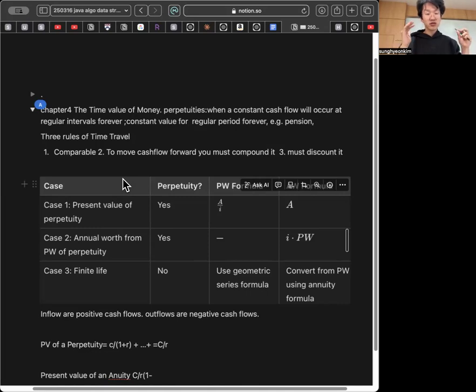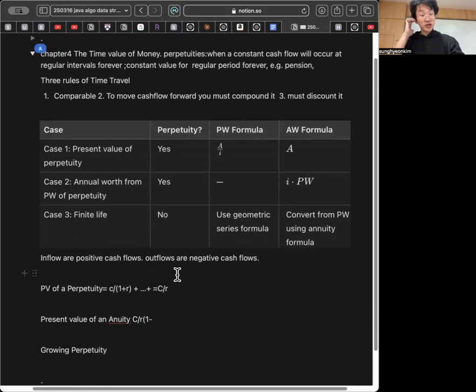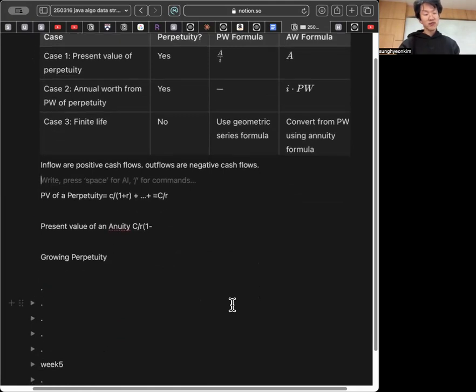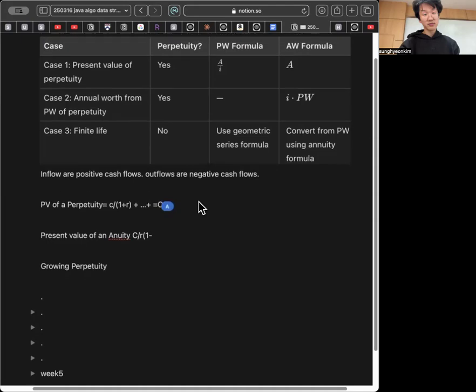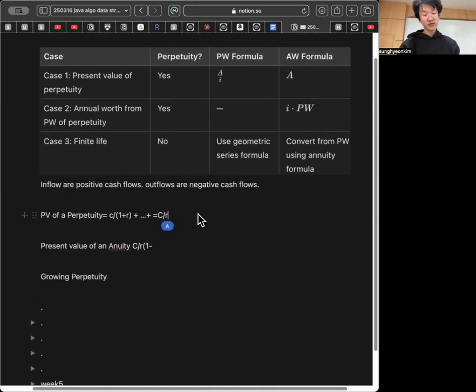This is the annuity, the perpetuity version of AW. For the present value of a perpetuity, we can multiply A by 1 over i, or to get the AW from a present value that goes on forever, we multiply by i. The present value of a perpetuity is calculated by C over r, like what we saw.